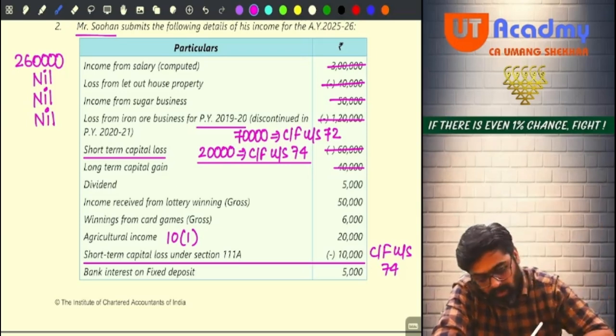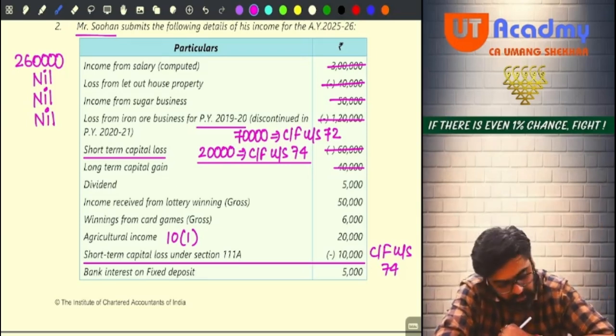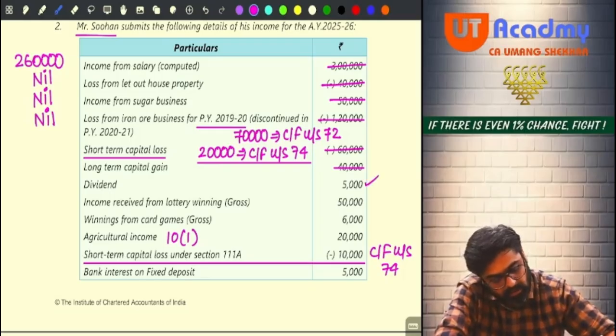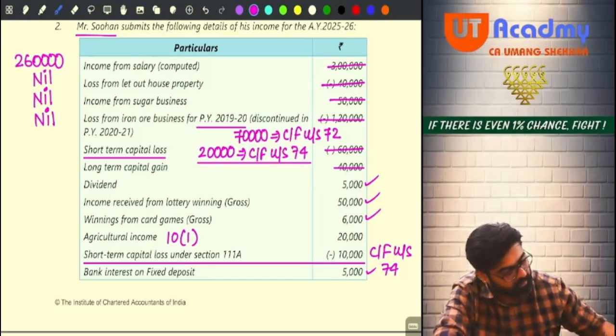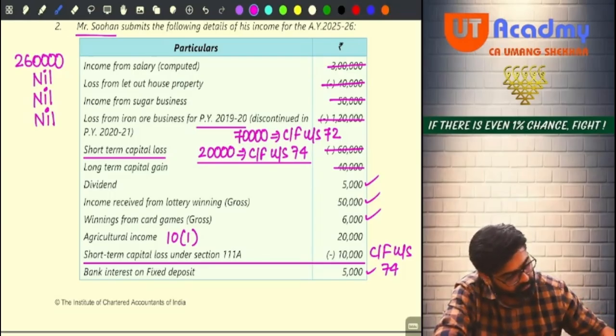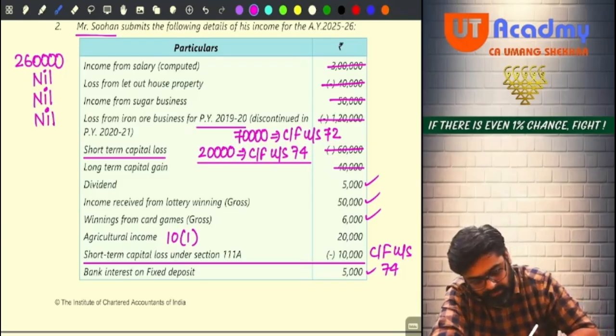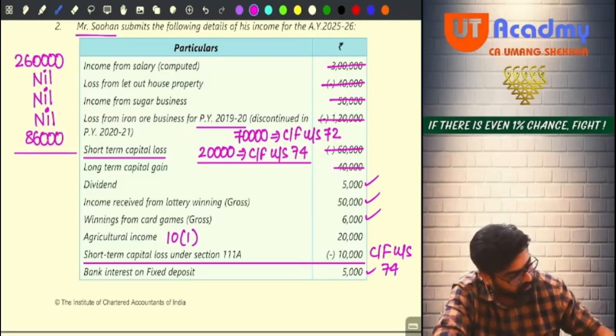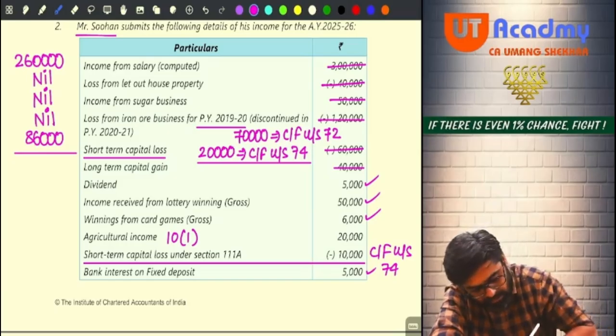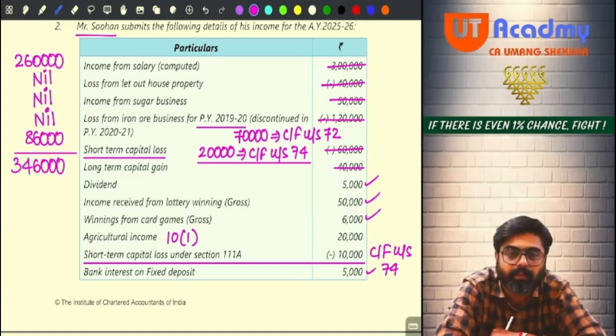Yes or no? Do you have any other sources income? Yes sir, you have other sources income: 5,000 dividend, 50,000, 6,000 and 5,000. So 5,000 plus 50,000 plus 6,000 plus 20,000 plus 5,000, you are having 86,000. 86,000 rupees of what? IFOS. Now 86,000 plus 2,60,000, you will get 3,46,000.